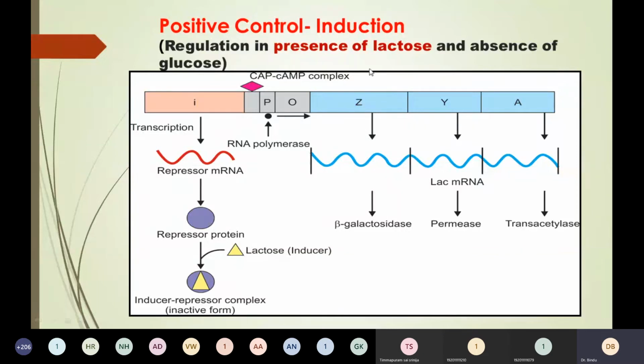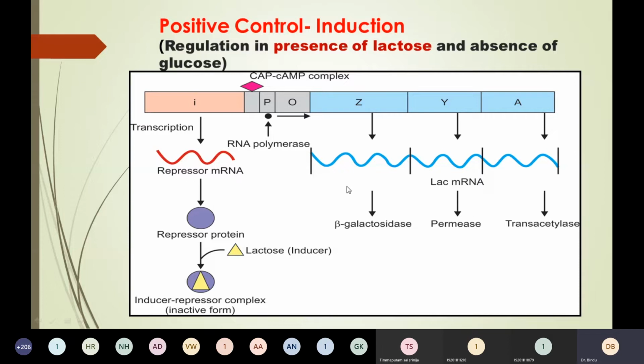And here I told you lactose is present, but glucose is absent. Because glucose is absent, the adenyl cyclase enzyme is active and cyclic AMP is synthesized. Remember, the cyclic AMP levels are inversely proportional to the levels of glucose. If glucose is not there, cyclic AMP level is increased, because glucose inhibits adenyl cyclase enzyme.